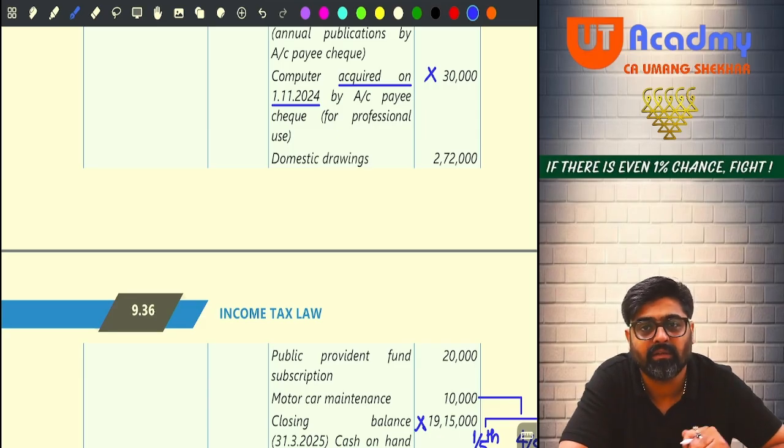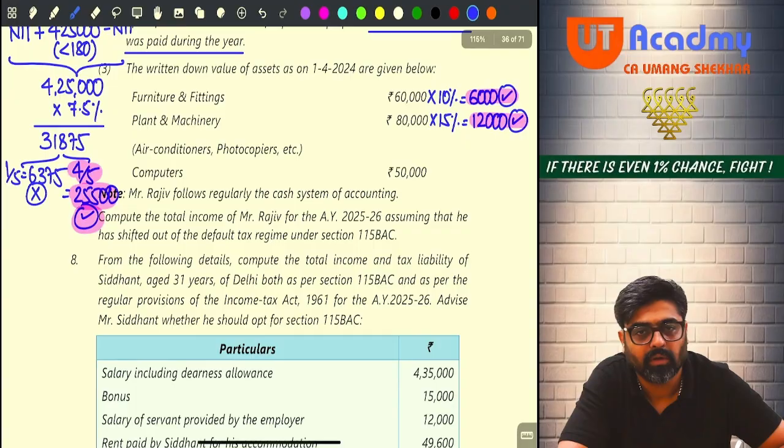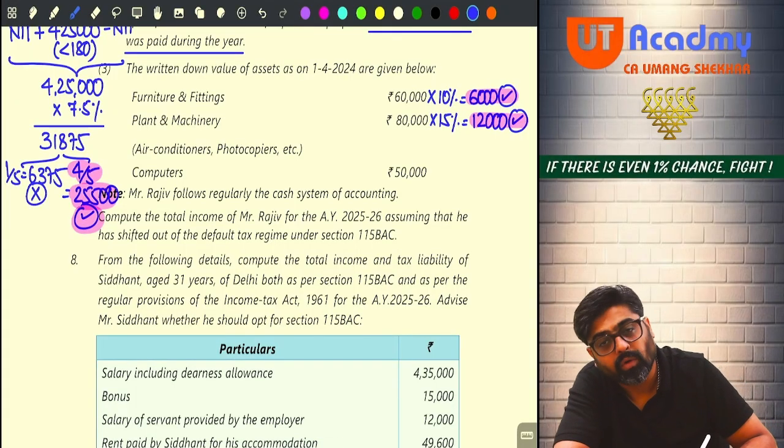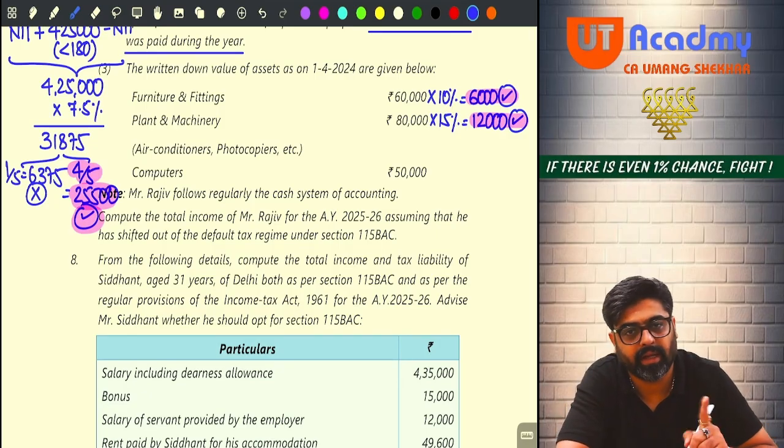Any deletion, any computer sold appearing on the receipt side? No. Meaning that computers 50,000 will be opening, closing will be 80,000, because 50 plus 30, 80, there is no deletion. Getting my point? Then 80,000 will be closing.